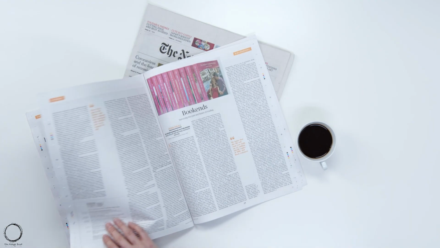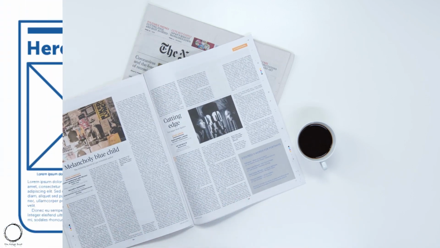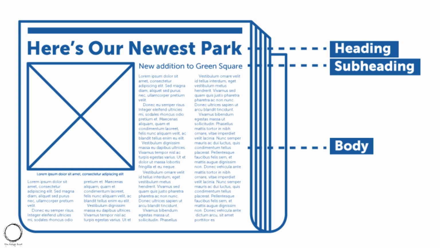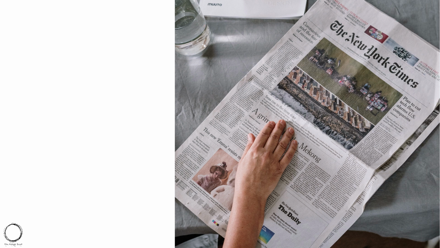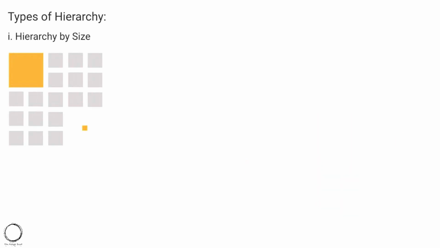for hierarchy is the newspaper and how the fonts in the newspaper are used to grab your attention, starting from the headline to the sub-headline to the content, and hence giving importance to the headlines with size, shape or color. Like you can see in the graphics below, how in a regular pattern there is a hierarchy of shape, color, size and placement. Let's understand this with more architectural examples, starting with the types of hierarchy.